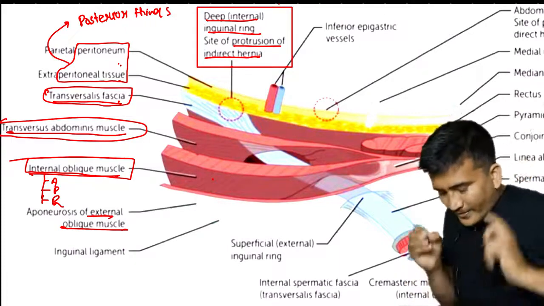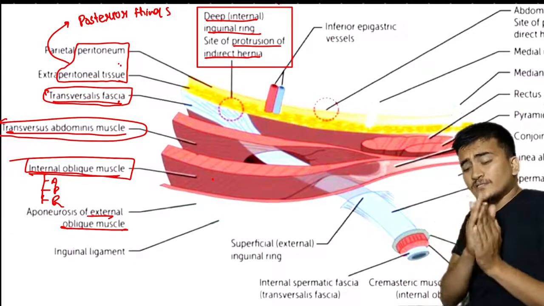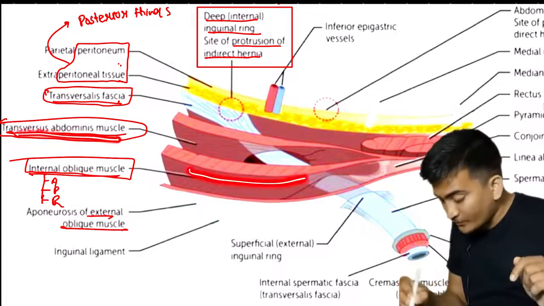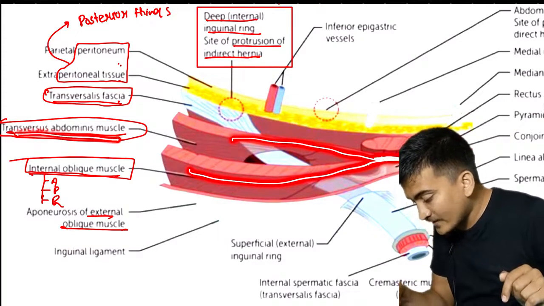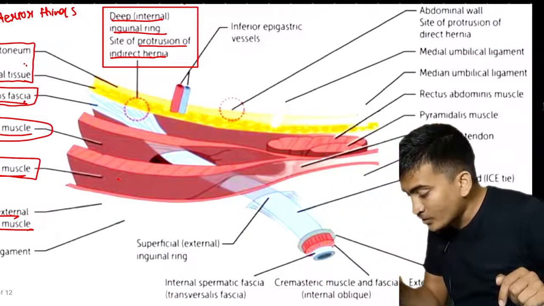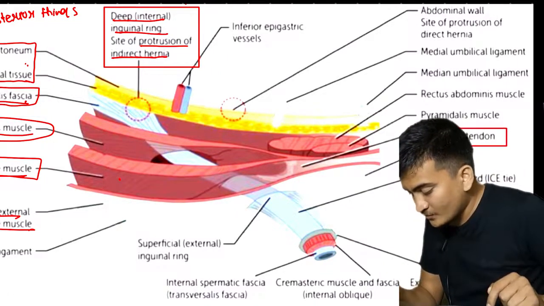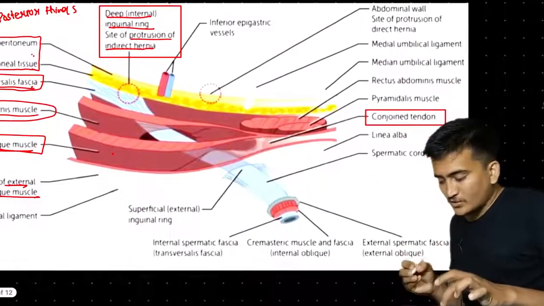Now as we have discussed, the posterior structure of the internal oblique aponeurosis and the transversus abdominis muscle were conjoining and forming what? They were forming the conjoined tendon, as you can see here, right? We discussed it here. So this was the conjoined tendon.